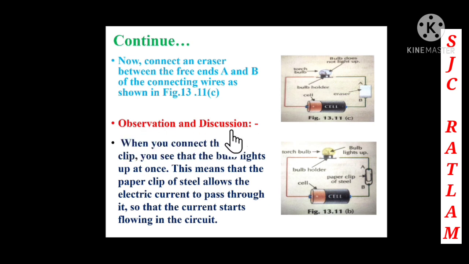Observation and discussion. Now you connect the steel clip, and you see that the bulb lights up at once. So when you put the paper clip, which is made of steel, the bulb is glowing. This means that the paper clip is made of steel and it allows the electric current to pass through it. That's why the current is flowing and the bulb glows.